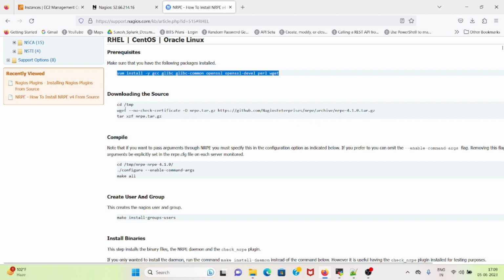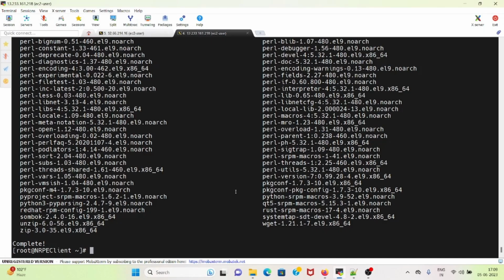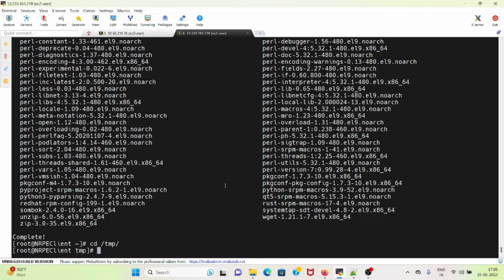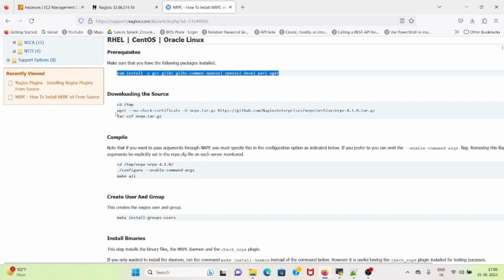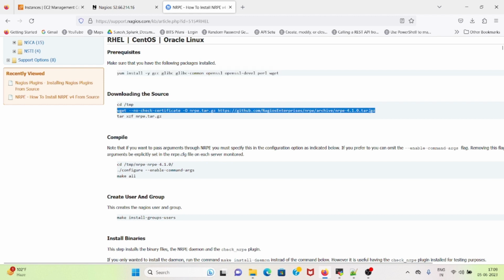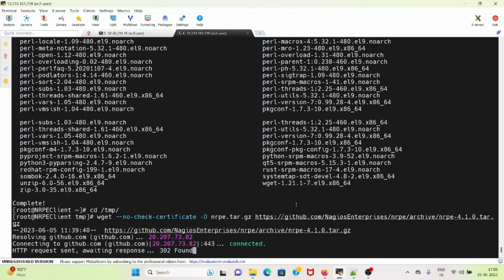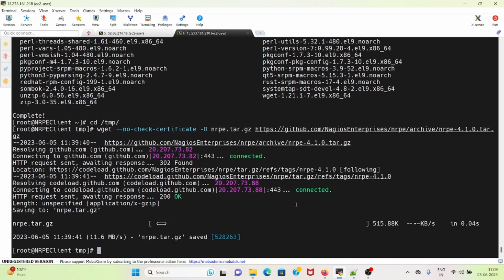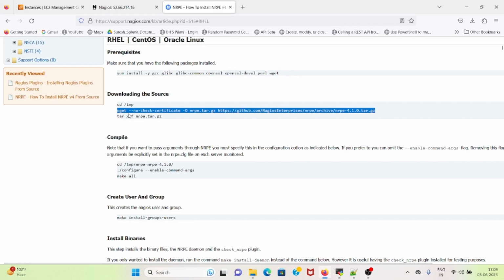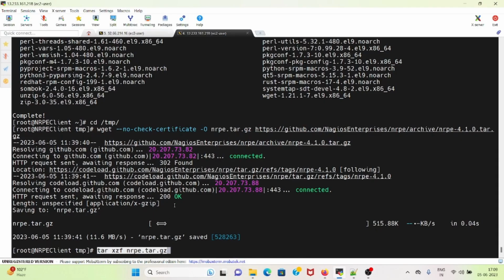NRPE and extracting that. So let me go to temp, where I will paste this wget command. So it's downloaded. Now I will extract using the tar command.